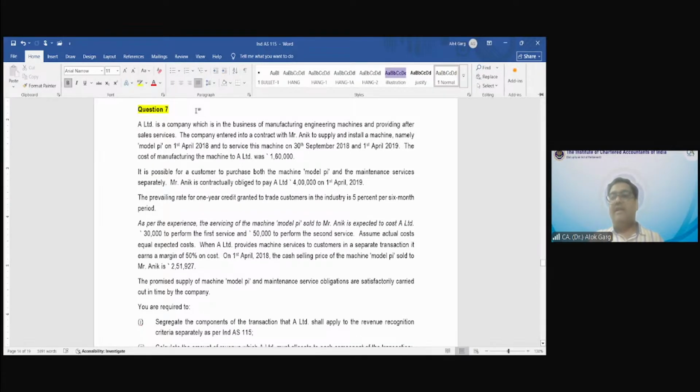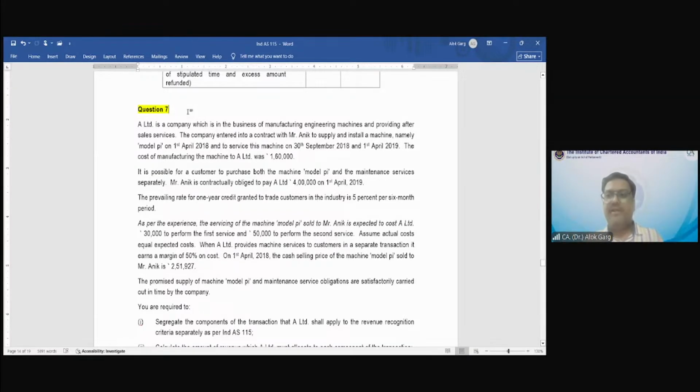So how will you recognize the revenue when the goods are sold on credit for more than a year? Good question. So this question will cover finance component, means finance income in addition to revenue.